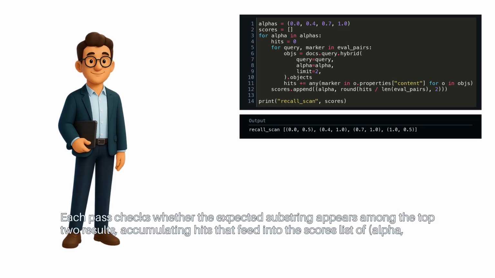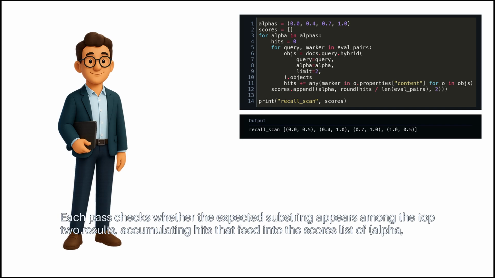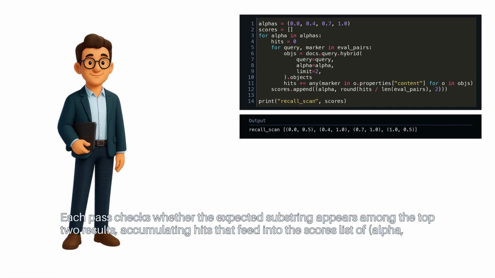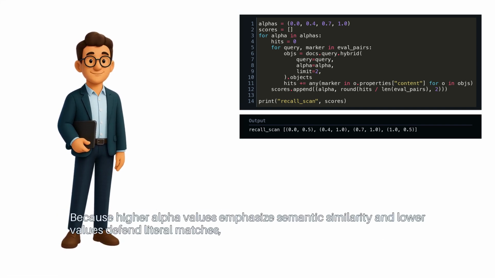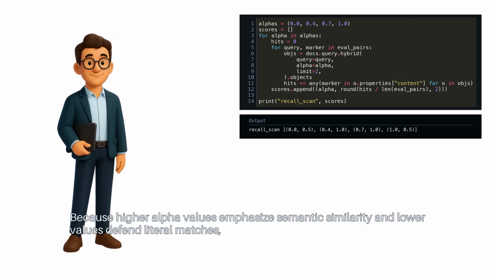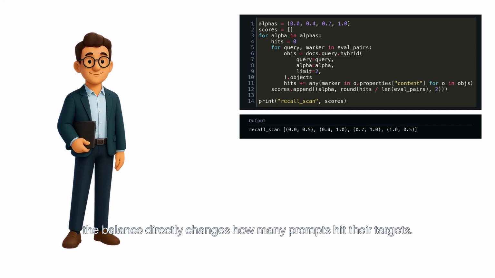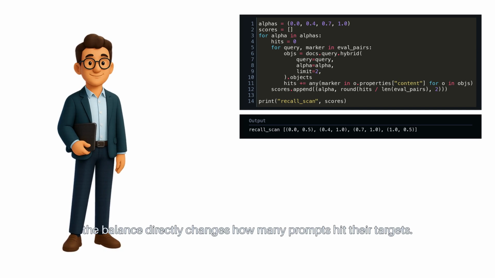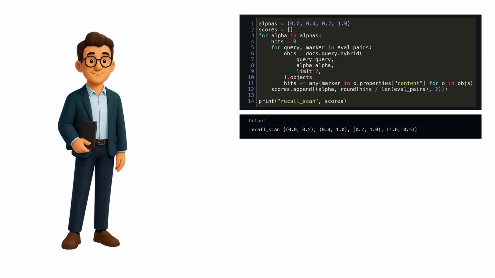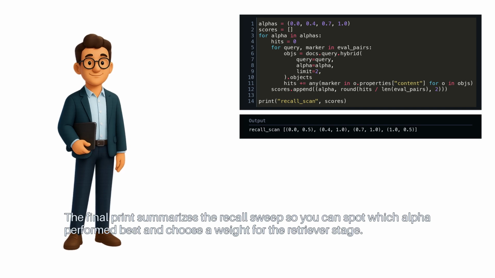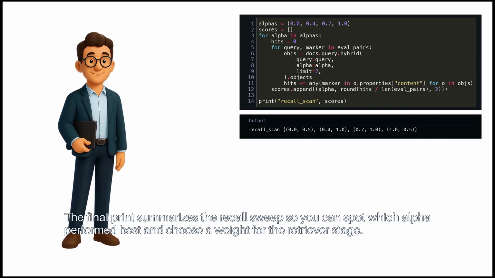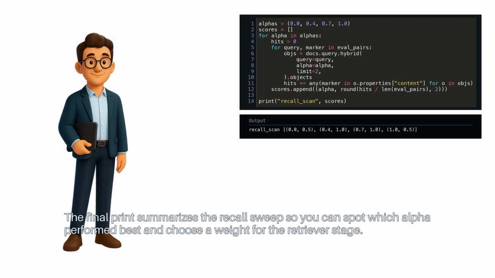Each pass checks whether the expected substring appears among the top 2 results, accumulating hits that feed into the scores list of alpha recall tuples. Because higher alpha values emphasize semantic similarity and lower values defend literal matches, the balance directly changes how many prompts hit their targets. The final print summarizes the recall sweep, so you can spot which alpha performed best and choose a weight for the retriever stage.